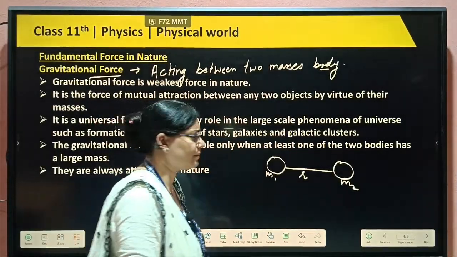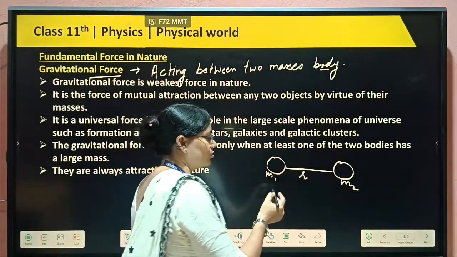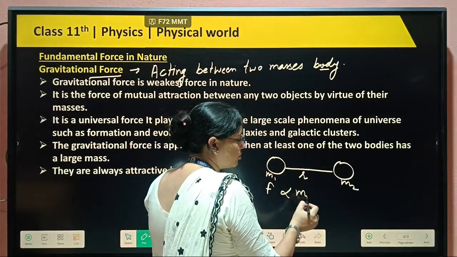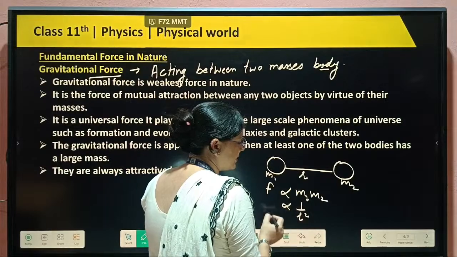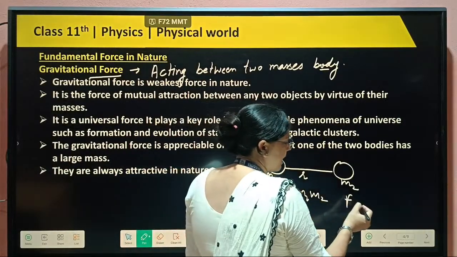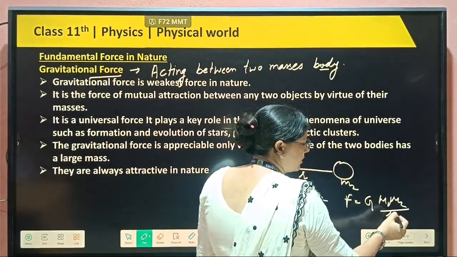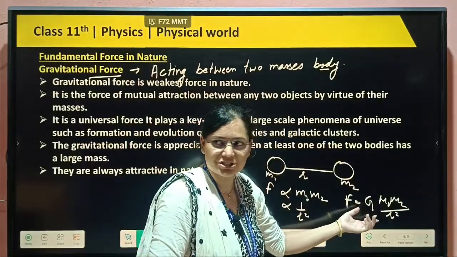How can we explain this? We have already done this in 9th class, so in short I am telling you that the force is directly proportional to the product of the masses and inversely proportional to the square of the distance. So completely we can say F equals G m1 m2 by r square, where G is the gravitational constant.